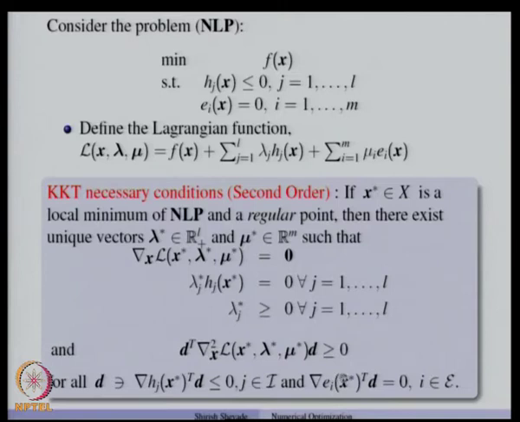Now, these D's put together form a set, and we choose any D from that set, and the Hessian of the Lagrangian should be positive semi-definite along any of those directions. So, these are called the second order KKT necessary conditions.